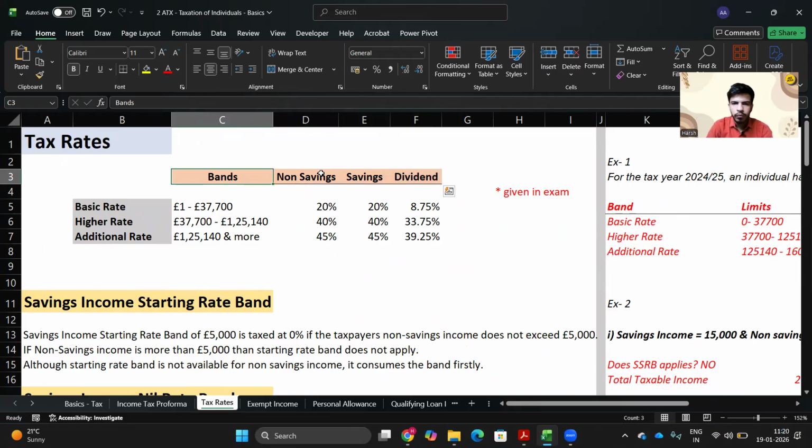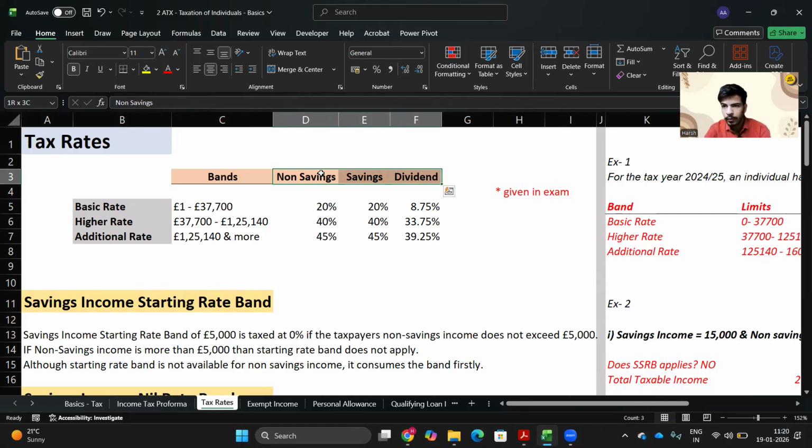You should firstly consume non-savings income under your band, then go to savings income, and then tax dividend income at the end, because they know you would be preferring dividend income to be taxed firstly. So what should you be doing? Non-savings income, then savings income, and then dividend income.